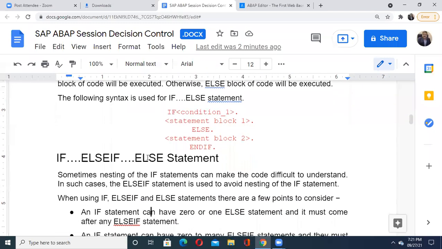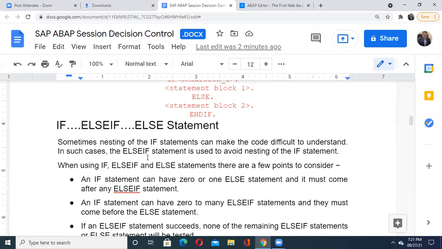Okay, see then in if else statement, this is just a combination. Sometimes the nesting of the if statement makes things somewhat complicated, as well as we can say it makes the code difficult to understand. So to avoid such kind of inconvenience of nesting if statements, they are using else if. Because of else if, there would be no problem for even the programmer, or the one who is trying to understand that code.